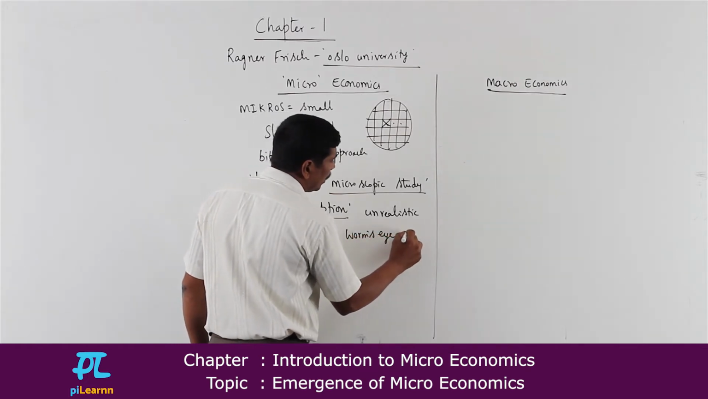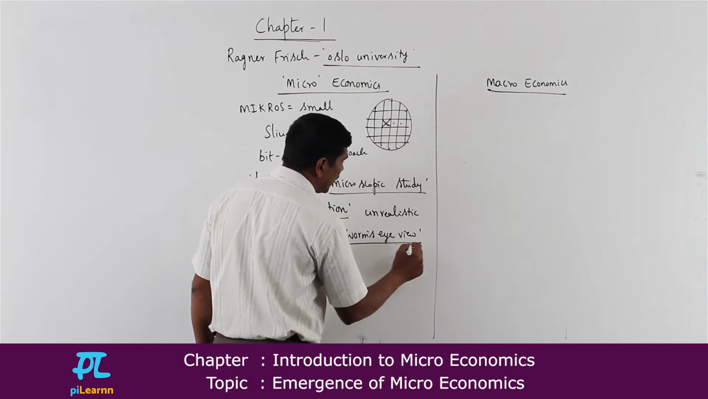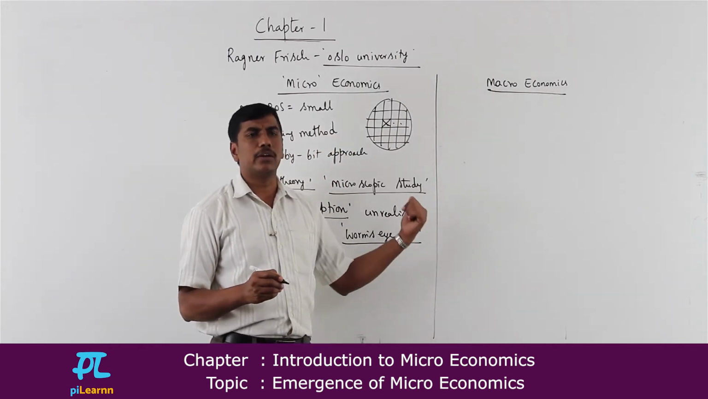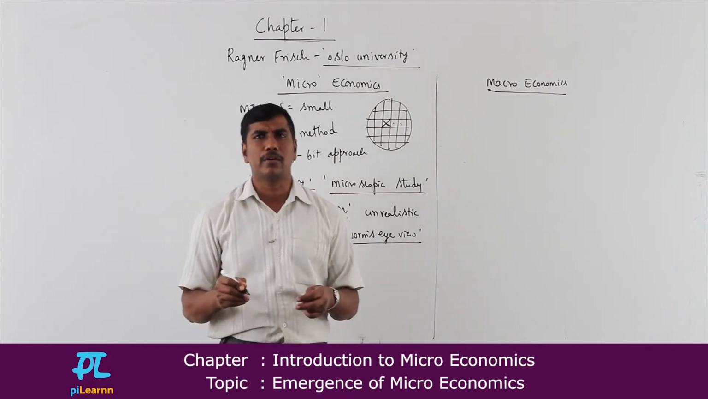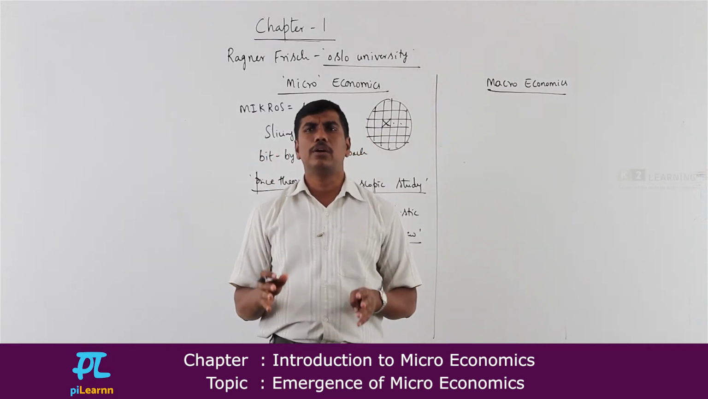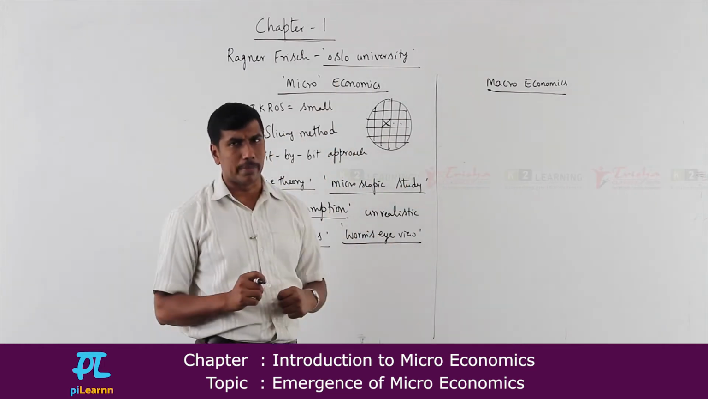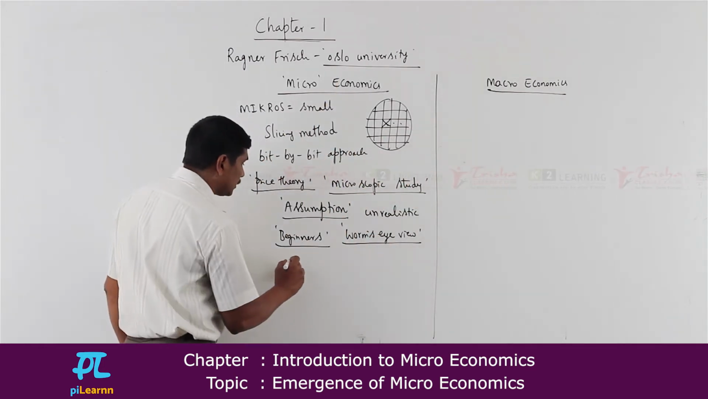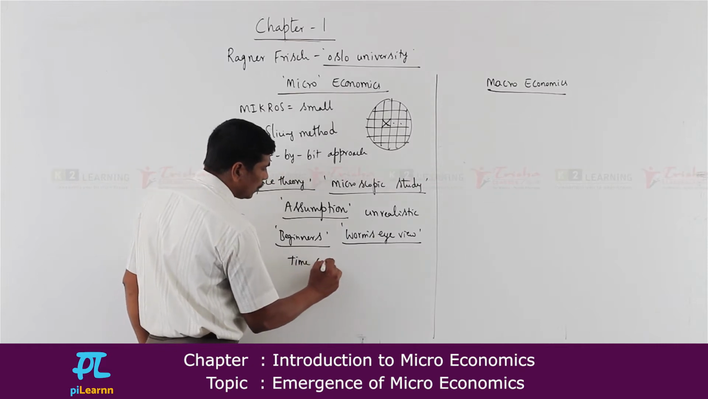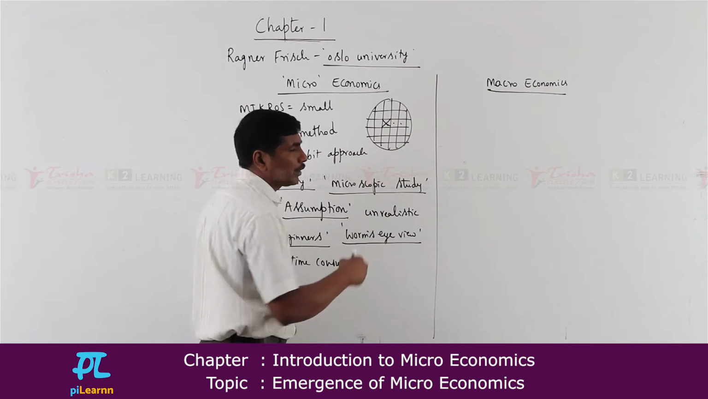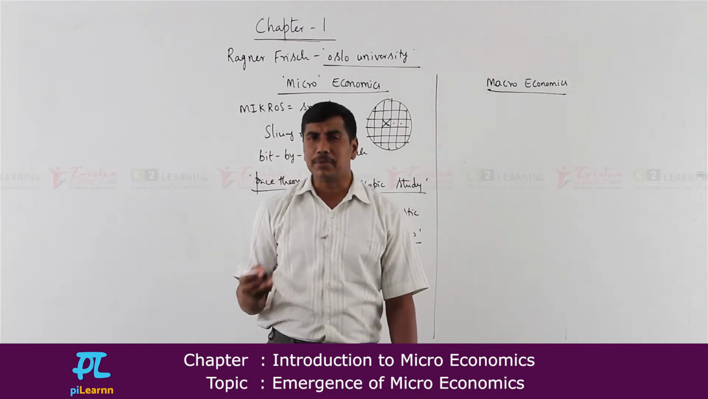And microeconomics offers us the worm's eye view, where a worm, whenever it is moving, sees a small part of land right before it. Same way here also, microeconomics is going to study only a small part of the economy. This is about microeconomics. Of course, microeconomics is time consuming. It consumes a lot of time because you have to study all the units one after the other.